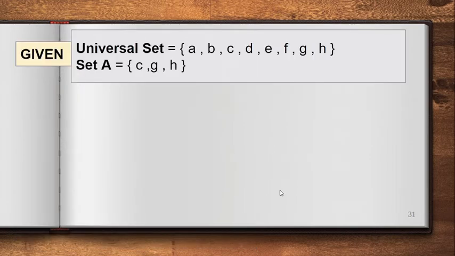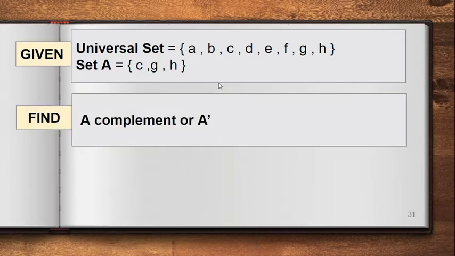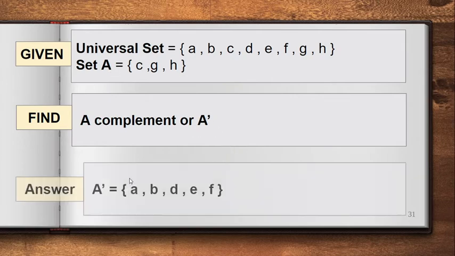Let's have an example. I have here the universal set A, B, C, D, E, F, G, H. And my set A is C, G, H. So the question is, find A complement. Meaning to say, what are those elements under universal set except for our A? Except A, so we have A, B, isasama ko ba si C? No, kasi nakay A siya. So, D, E, and F. So that is A complement.